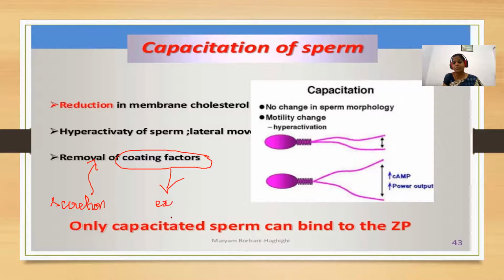So it exposes the receptors present on the head of this sperm. Now the sperms are ready to fertilize the ovum.